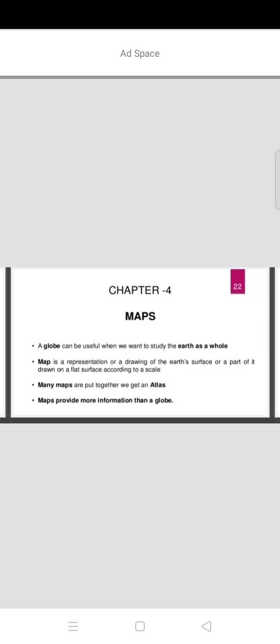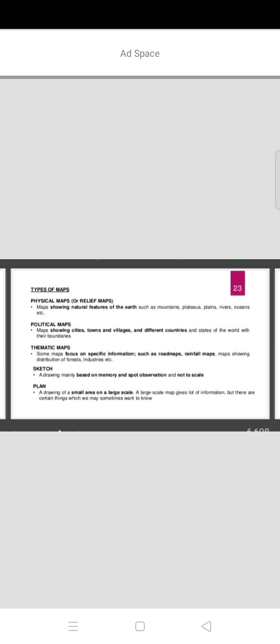Maps provide more information than a globe. How do these maps provide the information? These maps provide more information than the globe. They give particular information about one place or a particular place.